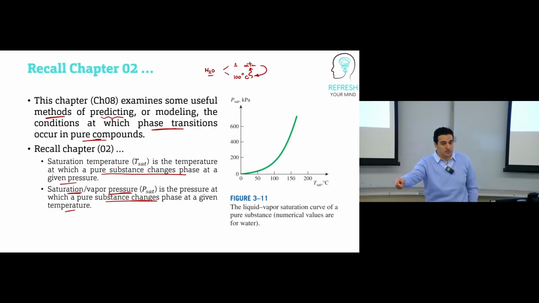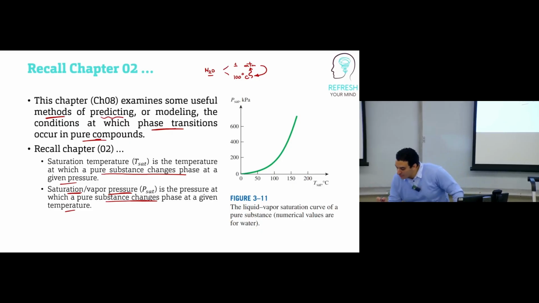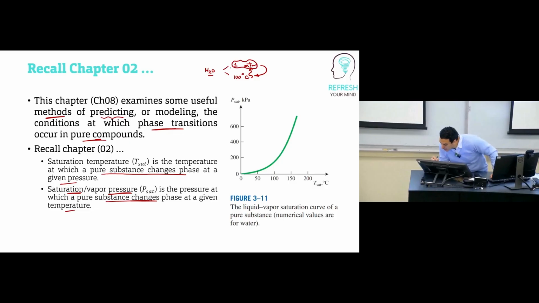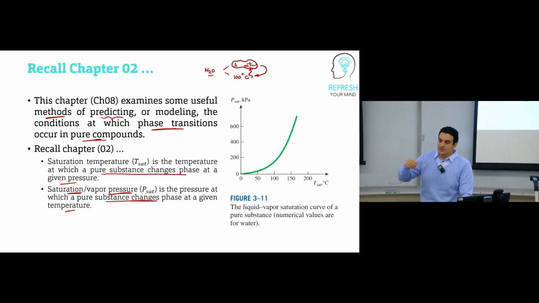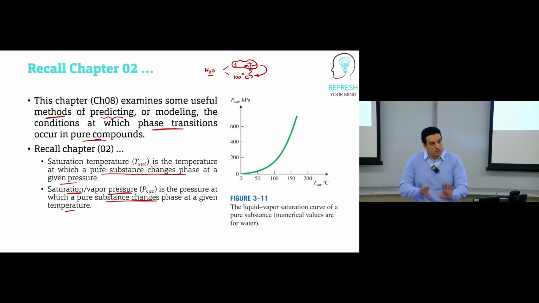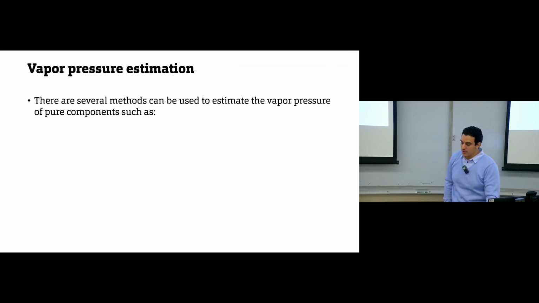But if you have 2 atmospheres, then the saturation temperature will increase. It will not be 100 degrees Celsius, it can be 120 or 130, for example. Okay, make sense? So the question is how we can calculate this vapor pressure. If I tell you that I have water, for example, at 130 degrees Celsius, and I need phase change to occur at this temperature, what is the corresponding pressure at which phase change will occur? It can be 1.3 atmospheres, 1.5 atmospheres. So what is the value of this vapor pressure?